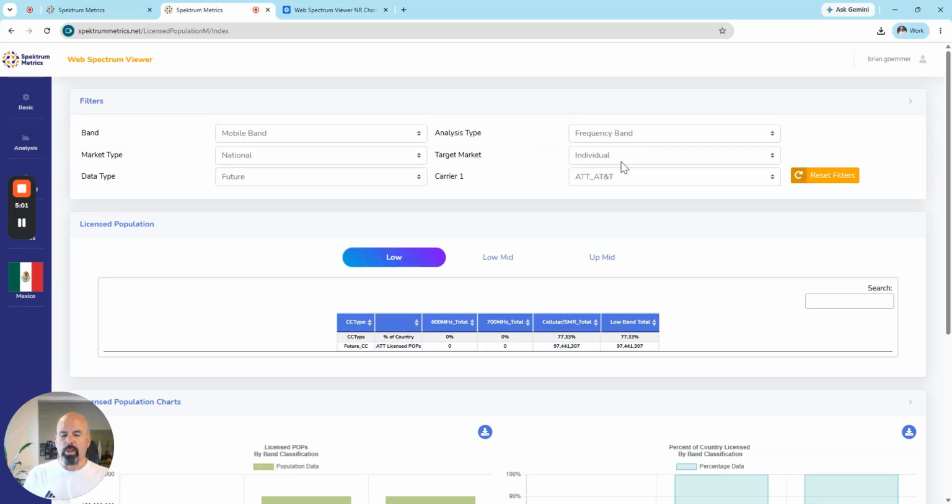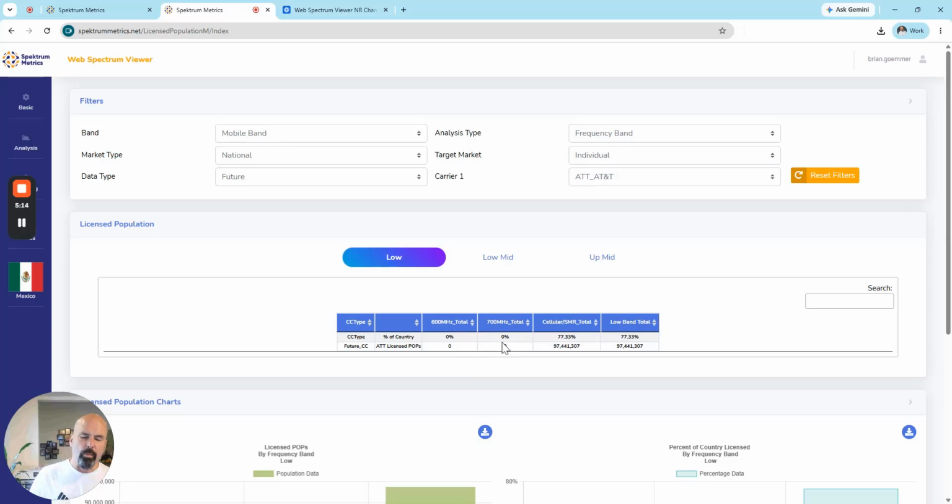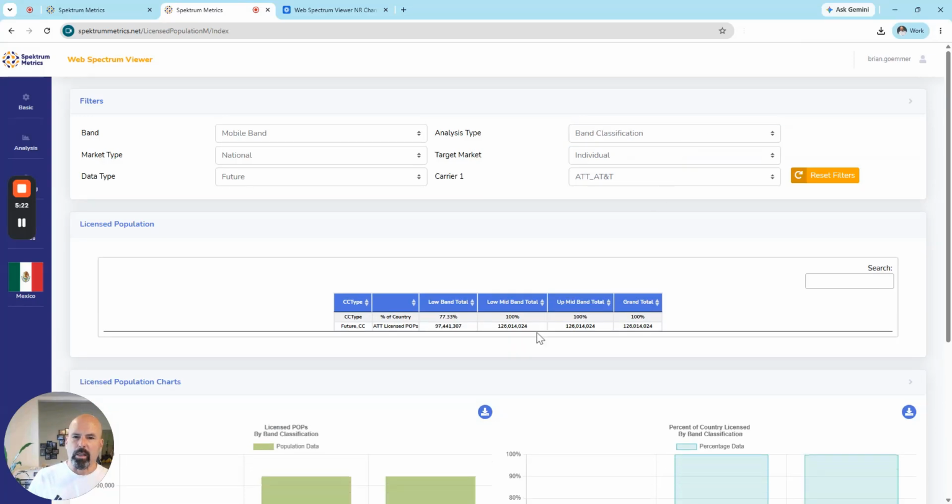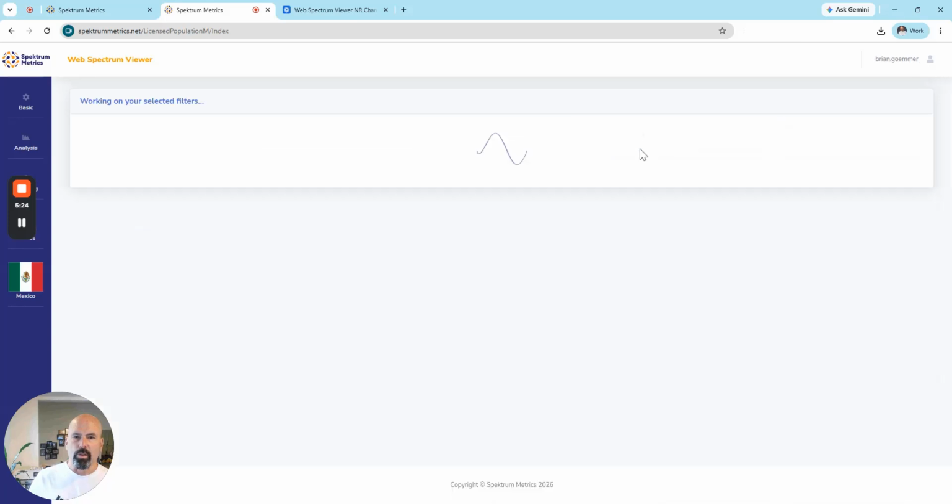Switching this to frequency band, AT&T doesn't have any 600 megahertz or 700 megahertz. It kind of makes sense. 600 megahertz in Mexico has not been auctioned yet, and 700 megahertz is held by a nationwide wholesaler. The last view is the band classification, the channel block.